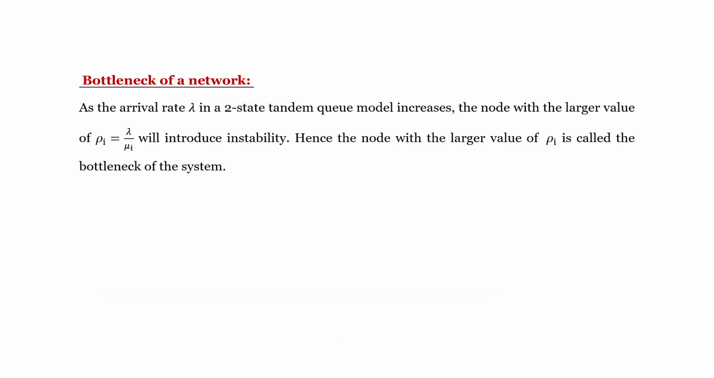Here we use the bottleneck of a network. What is the meaning of bottleneck of the network? As the arrival rate lambda in the two-stage tandem queue model increases, the node with the larger value of rho i, which is lambda by mu i, will introduce instability. Hence, the node with the larger value of rho i is called the bottleneck of the network.